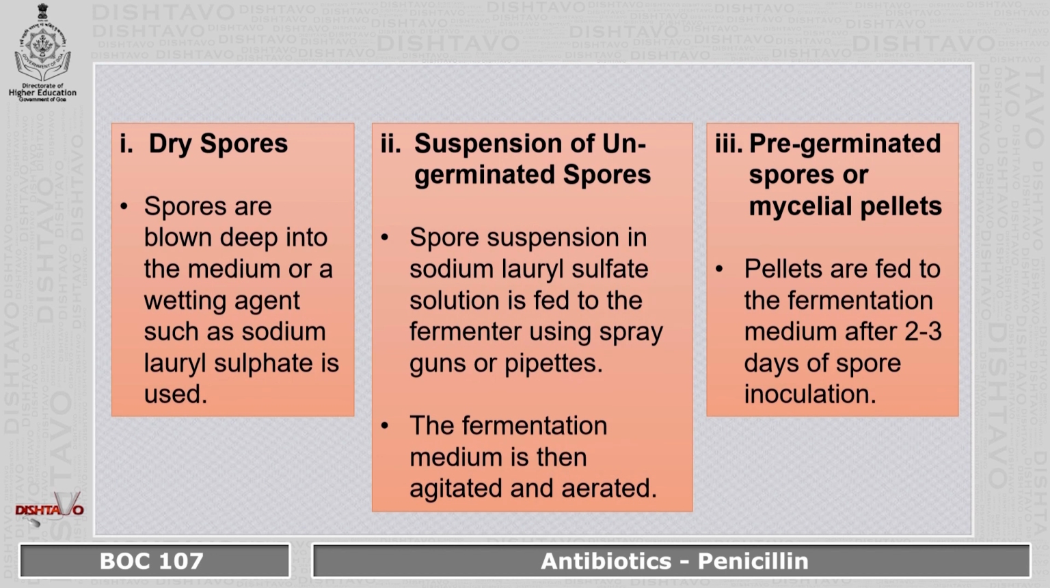If it is done by the second method, that is suspension of ungerminated spores, then the spore suspension in sodium lauryl sulfate solution is fed to the fermenter using a spray gun or pipettes. The fermentation medium is then agitated and aerated for better mixing. And if it is done in the third manner, it is via pre-germinated spores or mycelial pellets. Now these pellets are fed to the fermenter after 2 to 3 days of spore inoculation.